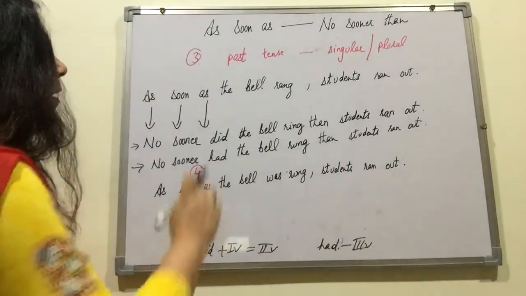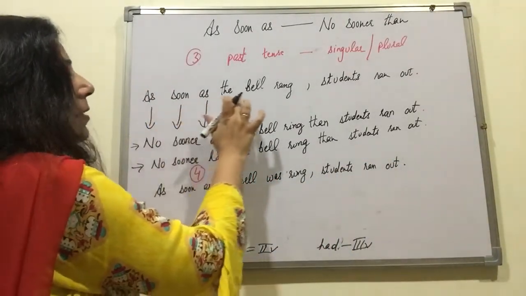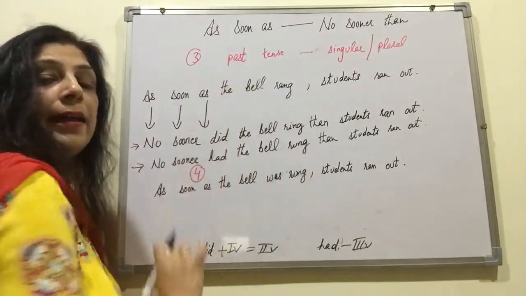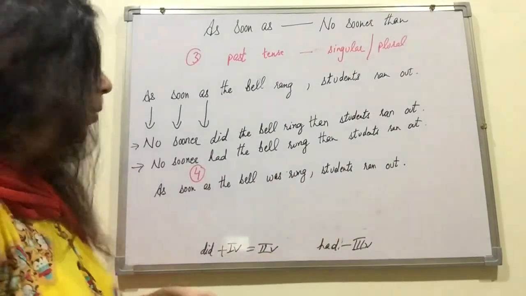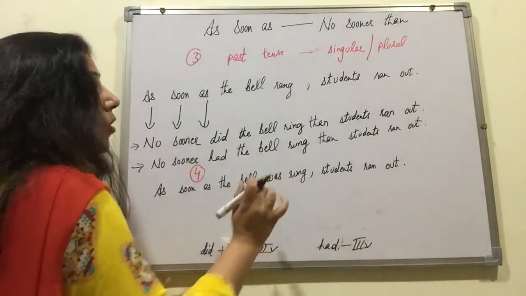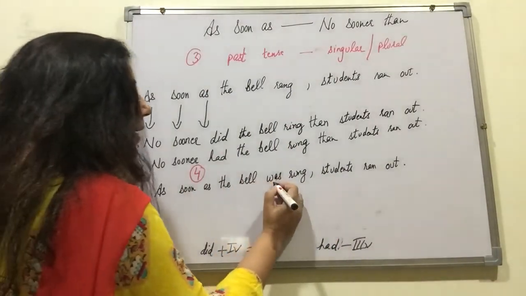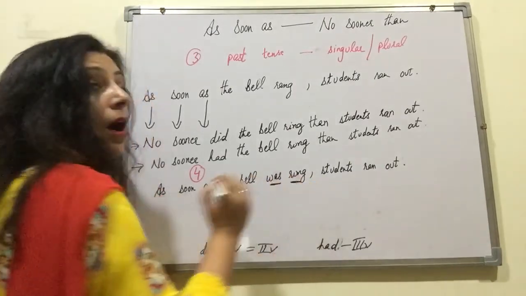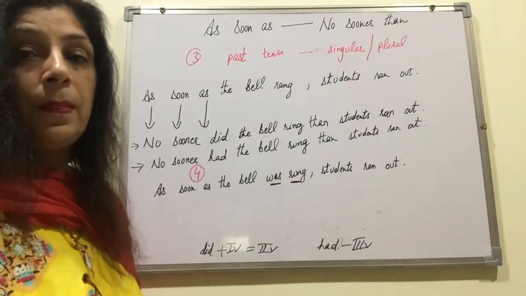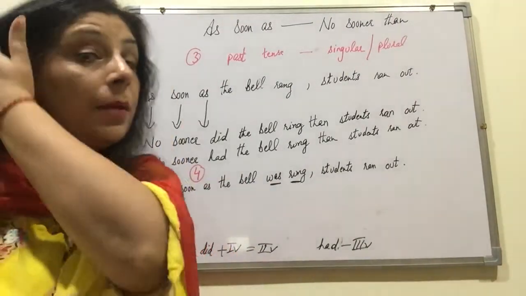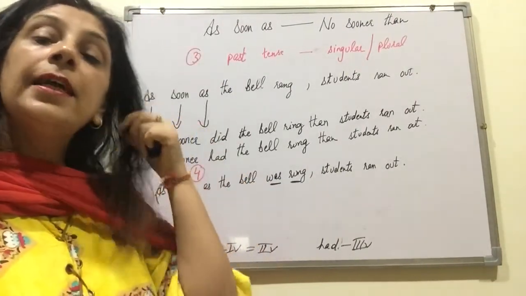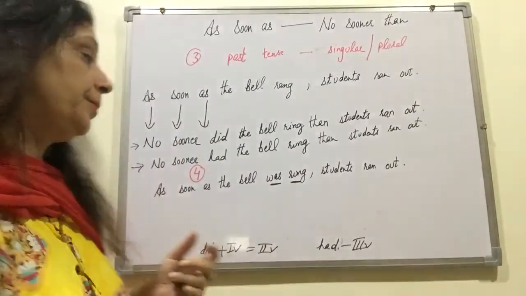Now see, whenever we make a sentence, as soon as the bell rings, direct main verb is given. Rang, rings. Now here a helping verb is given along with the sentence. As soon as the bell was rung. Helping verb is also given. Now how to change it? When a helping verb is given instead of only the main verb.